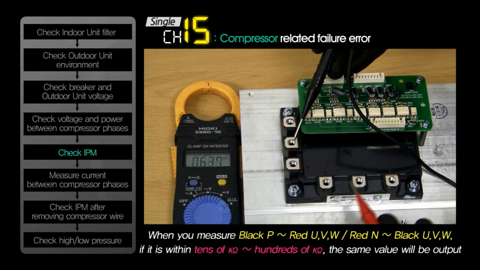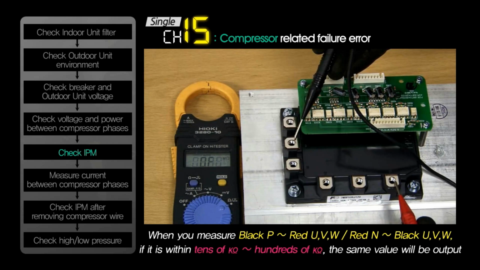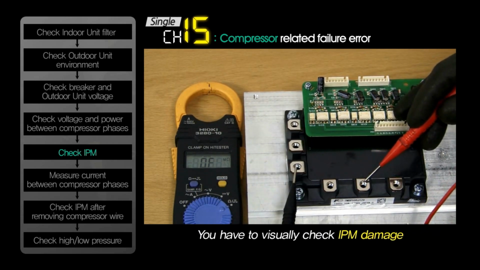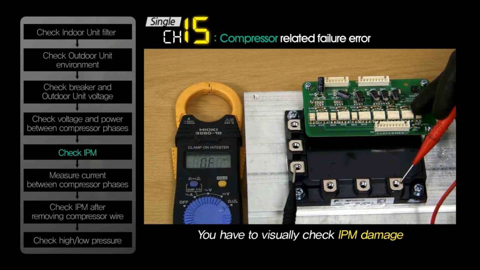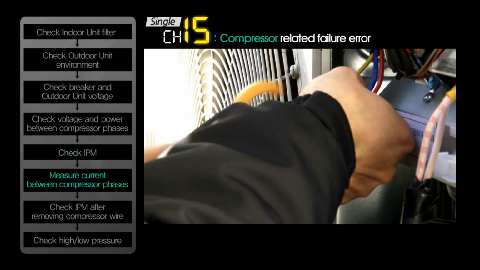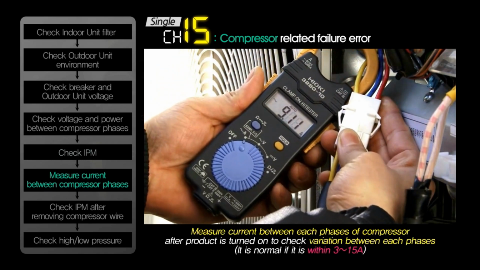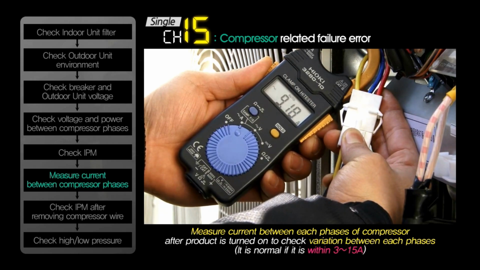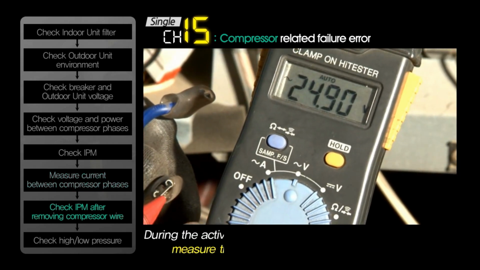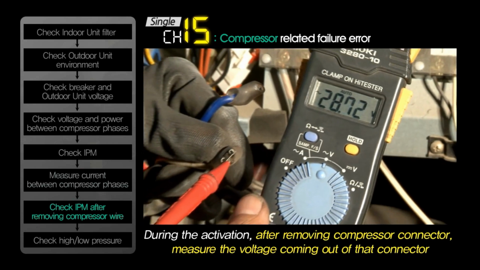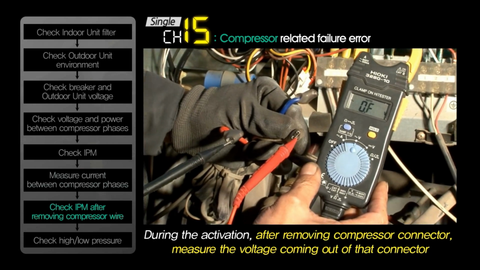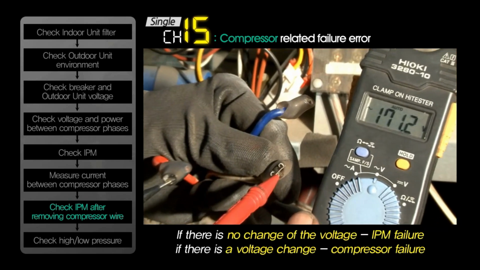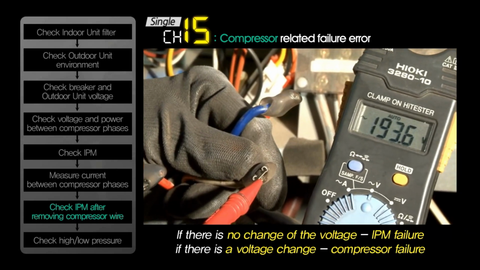IPM check is also the same as multi-V, and initially you have to visually check for IPM damage. The next is to measure current between each phase of the compressor after the product is turned on, to check variation between each phase. During the activation, after removing the compressor connector, measure the voltage coming out of that connector. If there is no change of the voltage, it is probably because of IPM failure, and if there is voltage change, it is probably because of compressor failure.